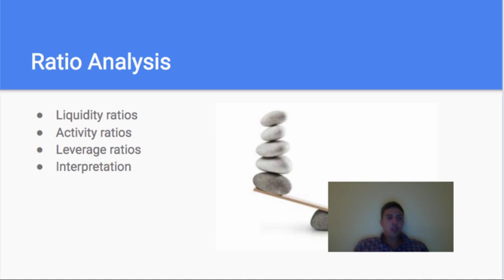Next, we want to look a little bit at the leverage ratios, and this essentially is looking at how much debt the company has and how they're performing in relation to how much debt they have. So first, we want to look at their debt to assets. They have a debt to asset ratio of 0.16, which shows that they don't have a lot of debt, and we also want to look at their high asset number as well. This was a lot lower than some of their competitors, and this was favorable in the sense that they're not funded by a lot of debt, and they're not under the burden of making interest payments.